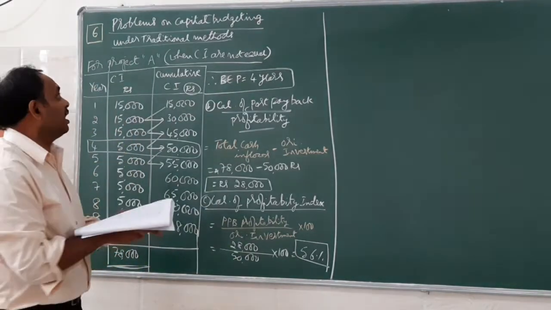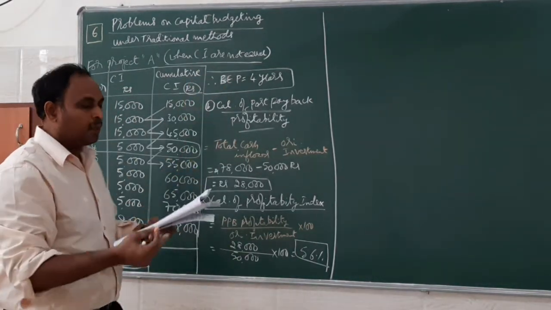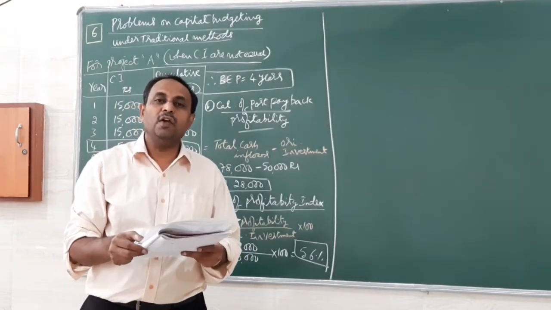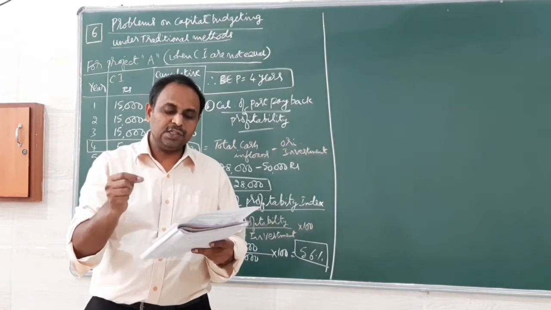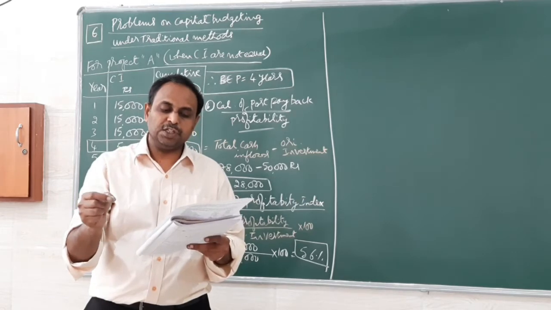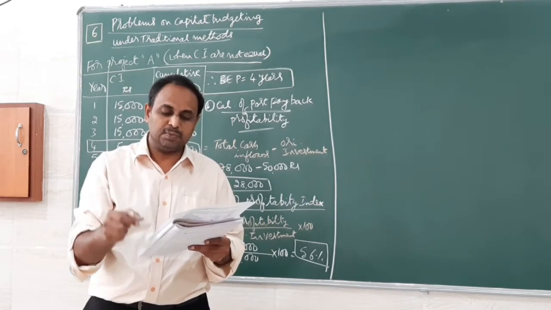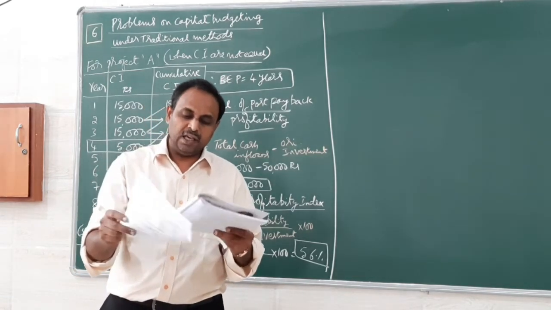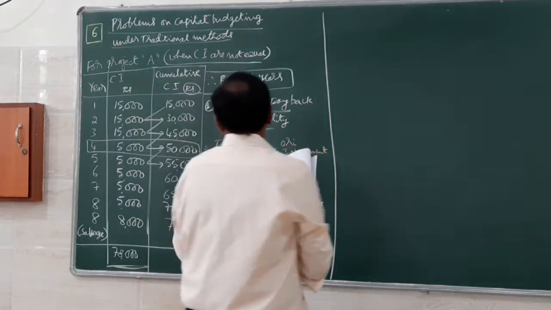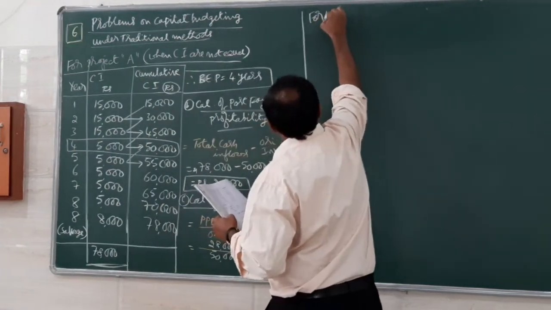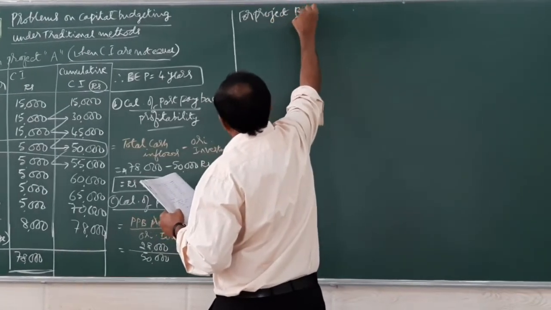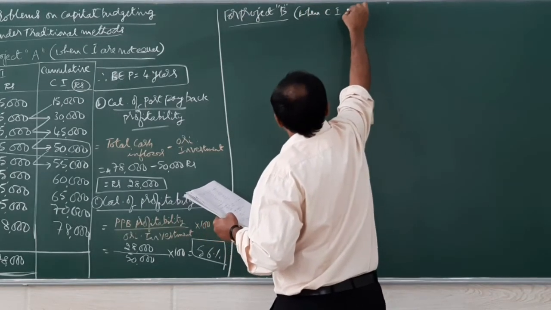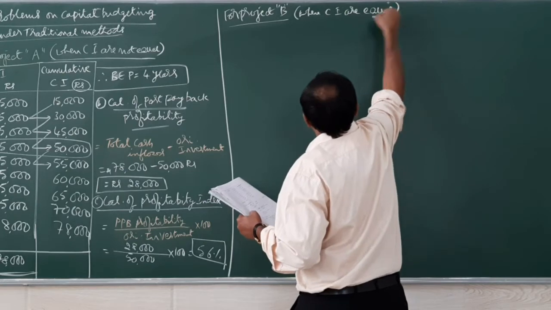So this is when cash inflows are not equal. Now look into project B. You have given there initial outlay 50,000, annual cash inflow after tax before depreciation. This is proper cash inflow required for this method, 10,000 every year. So cash inflow is equal for all the years. So at that time, what is to be done? So I will go for project B, when cash inflows are equal.